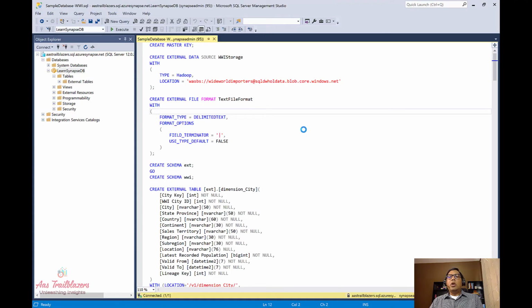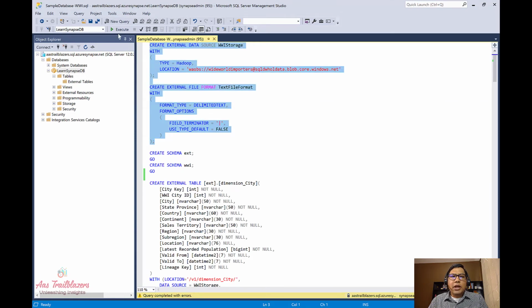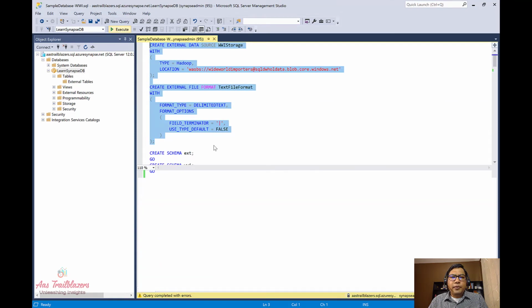This code uses Polybase to ingest data from a storage account. We will go into details about Polybase and how it works, but for now let's run the code as is to create the external table. I've already copied the code from official documentation to create this Polybase external table. Let's go ahead and run it. This creates an external data source and external file format.